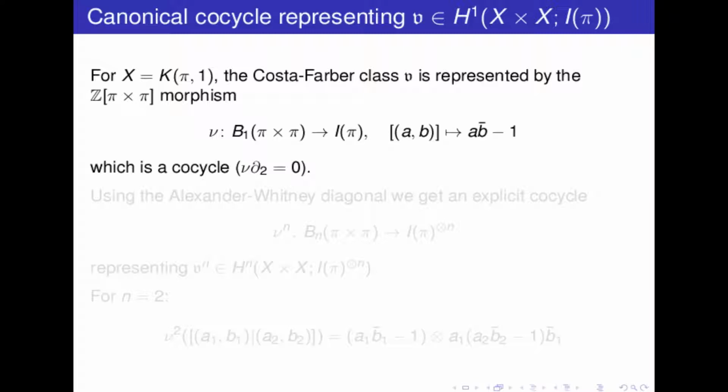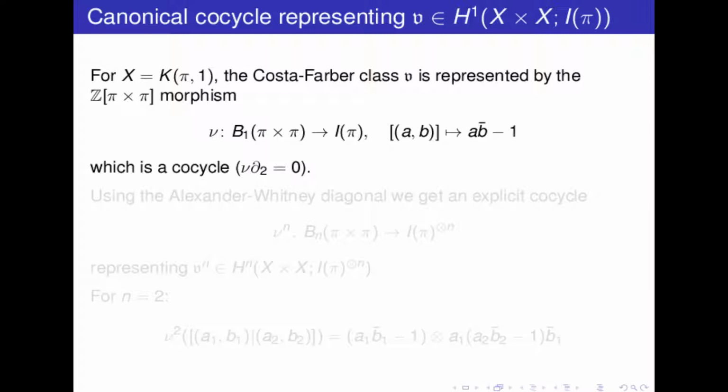And the class will be represented by this Z[pi cross pi] morphism from B_1 of pi cross pi to I of pi, which is just given by exactly the same formula as we have seen before, okay? And this is a cocycle, which means here that when we do the composition with the differential of the bar construction, this gives 0, okay?